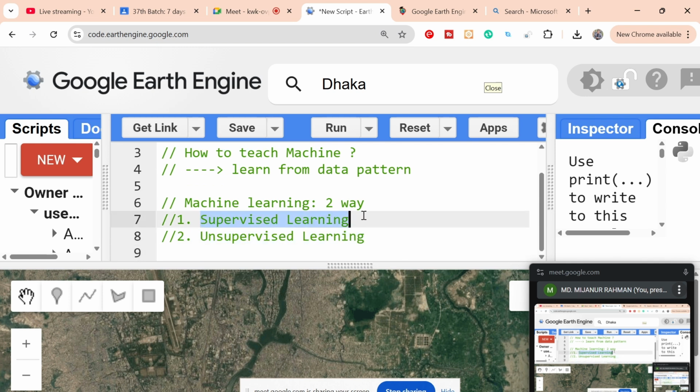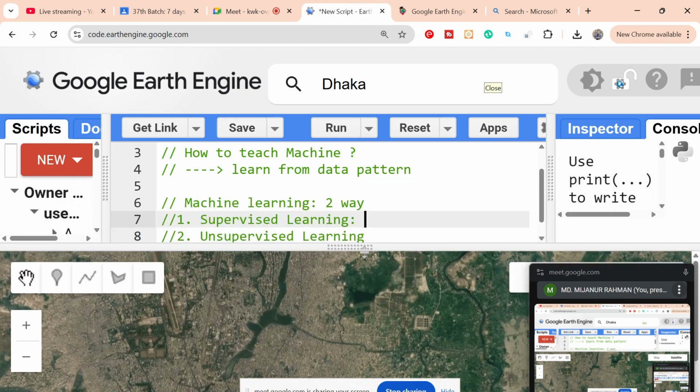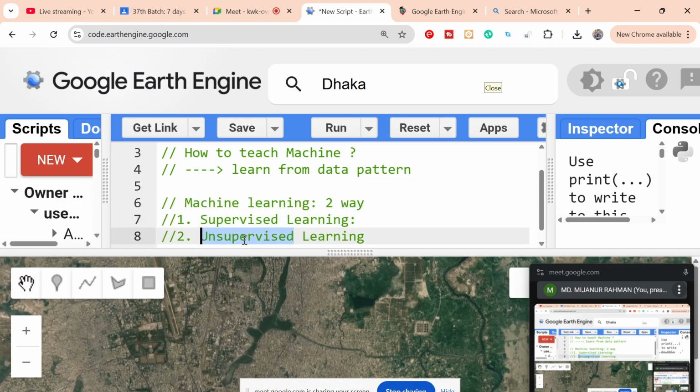So what is supervised learning? Suppose I supervise it: in my machine I say it's water, I say it's vegetation, I say it's urban or built up. Then it makes the classification. It's called supervised. But in unsupervised, I don't say anything. It just makes the classification, classifies and creates categories or groups for every class. So it's called unsupervised, and that is supervised.